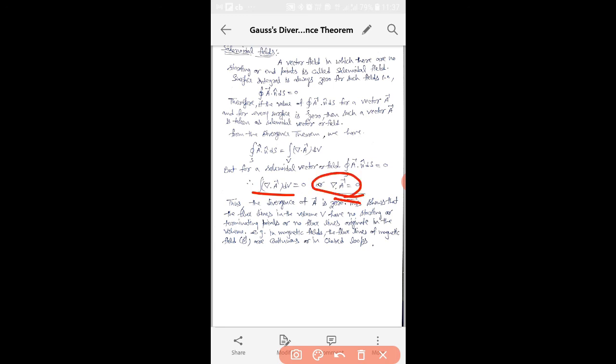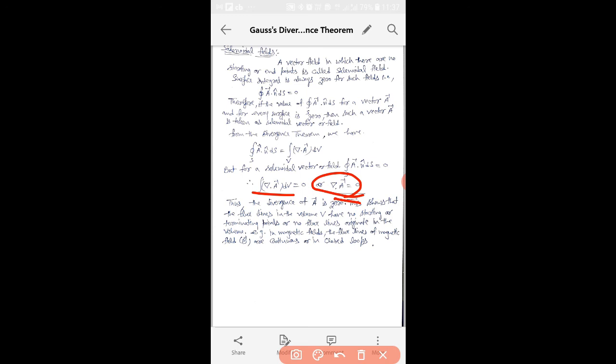Therefore the divergence of A is 0. This shows that the flux lines in the volume V have no starting and no terminating points, and no flux line originates in the volume. For example, the flux lines of the magnetic field are continuous and form closed loops.